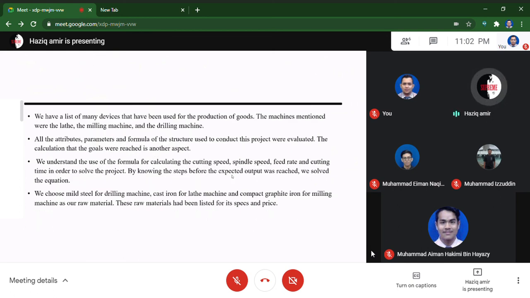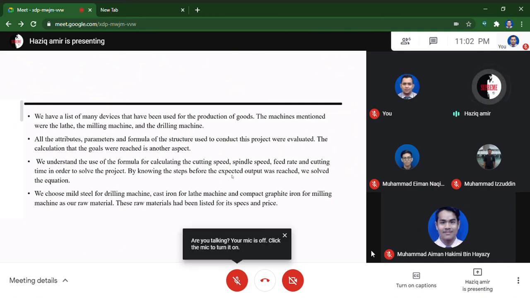We have a list of many devices that have been used for the production of goods. The machines mentioned were the lathe, the milling machine, and the drilling machine. All the attributes, parameters, and formulas of the structure used to conduct this project were evaluated. The calculation showing that the goals were reached is another aspect. We understand the use of the formula for calculating the cutting speed, spindle speed, feed rate, and cutting time in order to solve the project. When knowing the steps before the expected output was reached, we solved the equation.